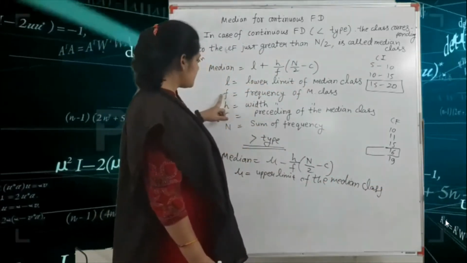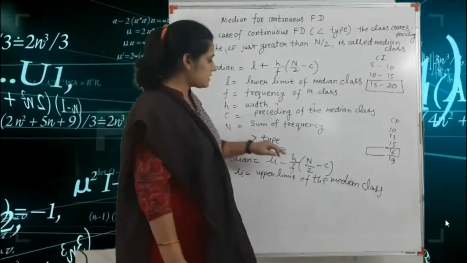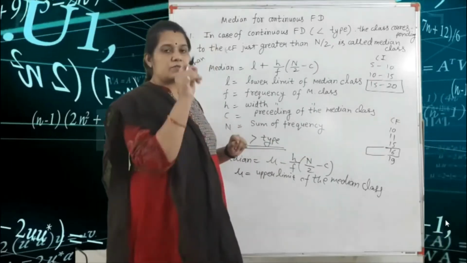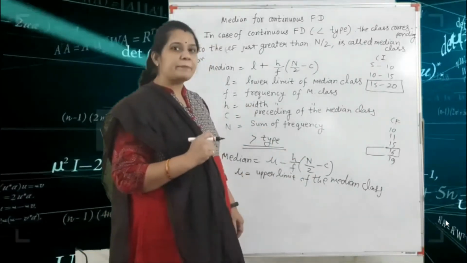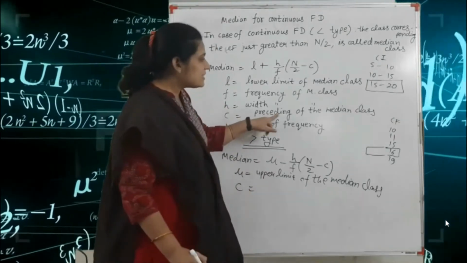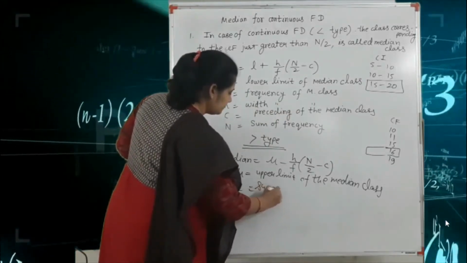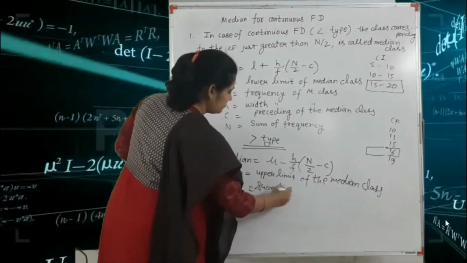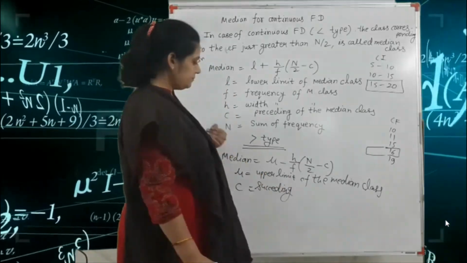Next one is f. f is the frequency of the median class. N is equal to the sum of the frequencies, and a very important point is capital C. So capital C is equal to the succeeding of the median class.